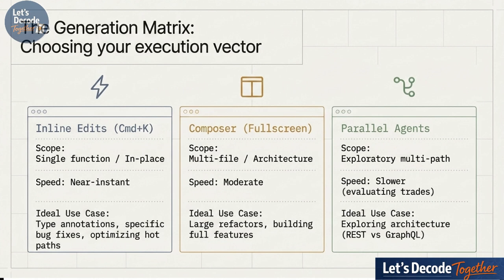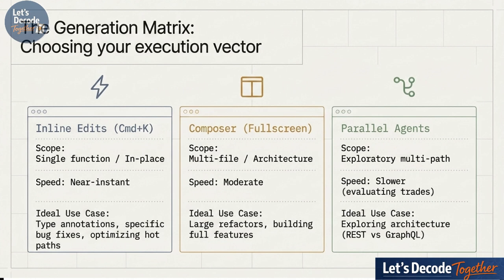This generation matrix perfectly illustrates how senior engineers choose their execution vector based purely on the scope of the problem. You've got near-instant inline edits for a single function, the full-screen composer for large multi-file refactors, and parallel agents for exploring multipath architecture. Using the right tool for the right scope keeps you moving incredibly fast.